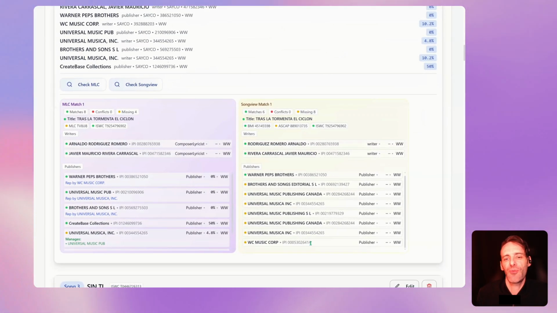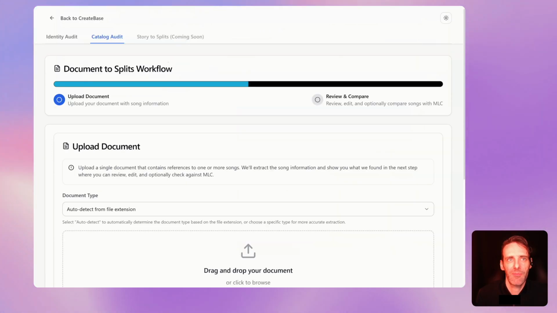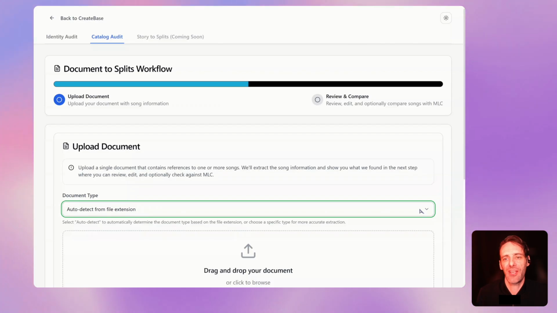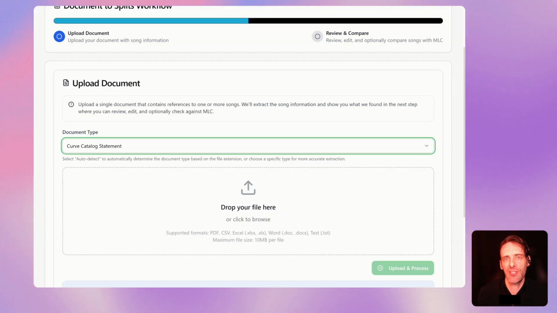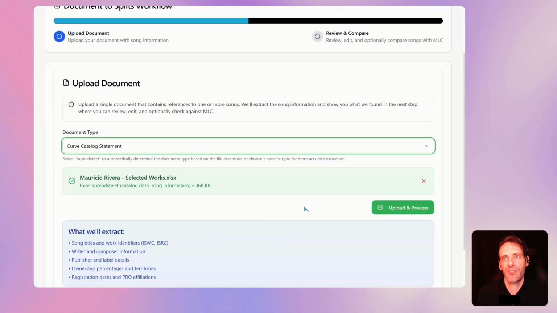I want to go ahead and show you what it looks like for a different type of file. The process is largely the same, but just to prove that we can, in fact, handle all these different types of files, I'd like to look at a Curve catalog statement. Now, Curve is a multi-page Excel file. It has different relationships of different people. It's got different relationships of codes going back to the primary song. There's a lot of complex information in there. And I have just a few selected works from Mauricio where we can see a lot of the same information.